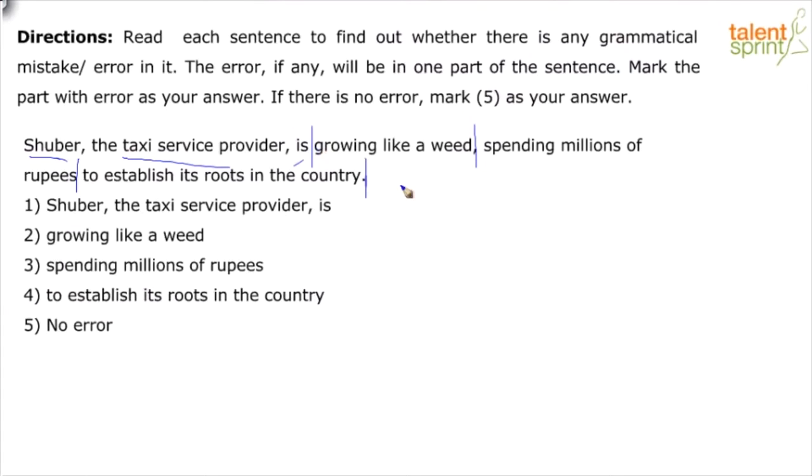Okay. What is happening? Growing like a weed, meaning as in spreading rapidly. Right? What is the feature or characteristic of a weed? It spreads rapidly. Spending, so how is it growing like a weed? Spending millions of rupees to do what? To establish. So, to is the right preposition here, right? Bringing in the right meaning. To establish its roots. The pronoun is also correct because we're talking about a thing, right? Its roots. Where? In the country. Again, the preposition is right with respect to place, area. We always use in as a preposition, right? So, everything seems fine. No error.